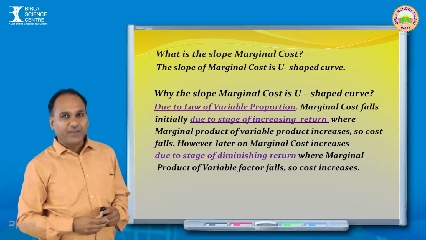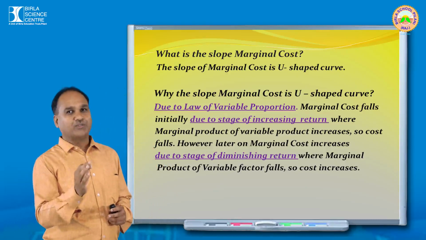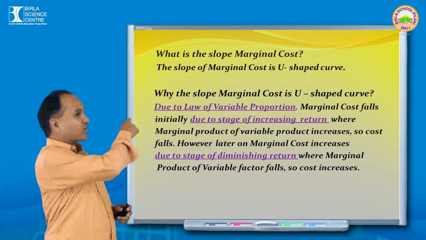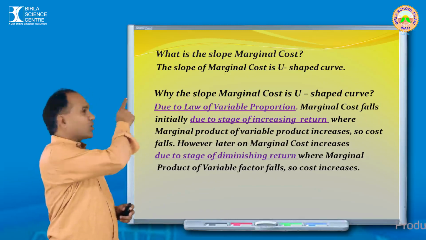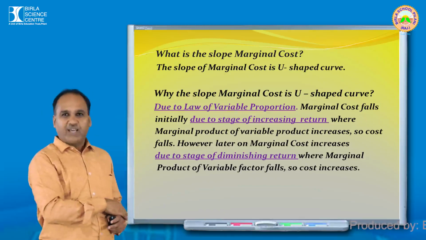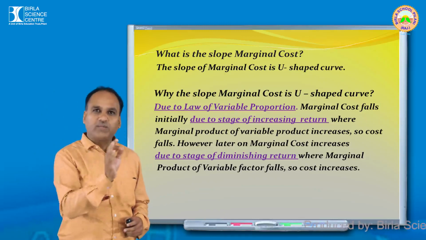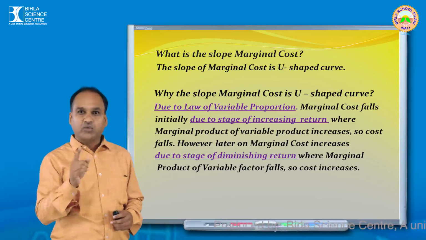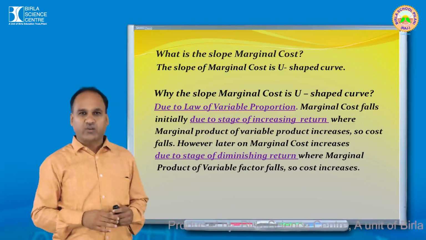So if what will happen? If the output, if the product will increase. देखिए आगे देखिए क्या दिखा है? कॉमा देखिए. So cost क्या हो रहा है? Cost will fall. Got it? So it means if the output of variable factor, यानी लेबर अगर output को बढ़ाएगा, so cost क्या होगा? कम होगा. So initially what happened? Marginal cost is falling.